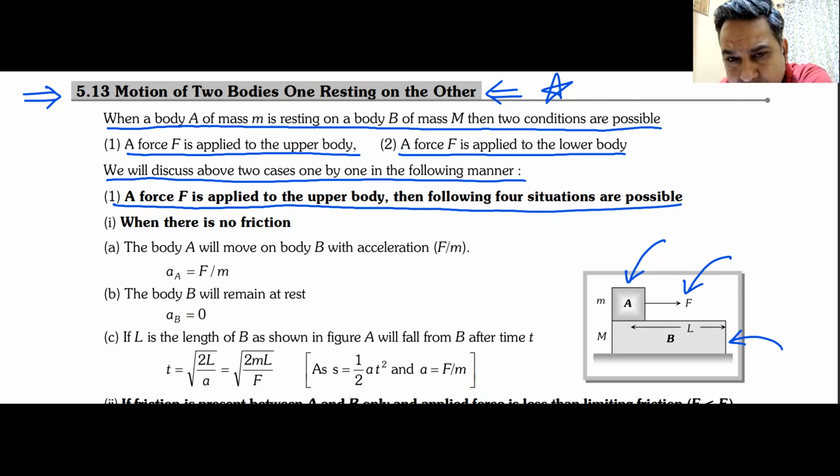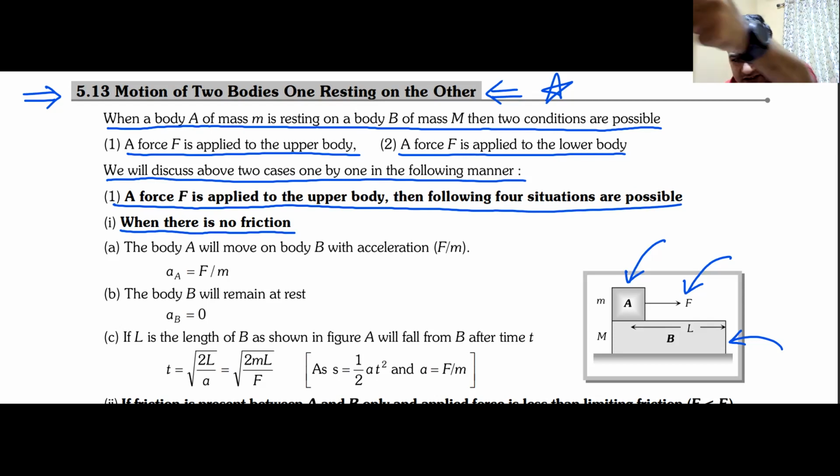You applied force on the upper body. Now, let us take the simplest possible case, when there is no friction anywhere. It means there is no friction between A and B. Also, there is no friction between B and ground. Do we understand this? No friction anywhere. Now, if there is no friction anywhere, what will happen?